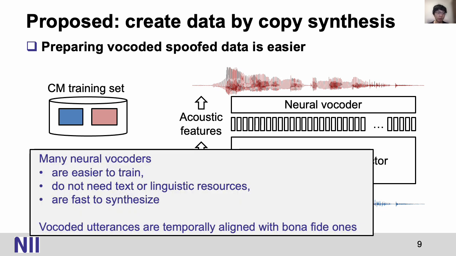One advantage of using this technology, as I mentioned, is that the neural vocoders are easy to train. They don't need text or linguistic resources. Many neural vocoders are also fast to synthesize. One additional advantage is that the vocoded utterances are temporally aligned with bona fide data frame by frame. So based on this property, in the paper, we proposed a frame-level feature contrastive loss, which was found to be helpful to train the countermeasure.